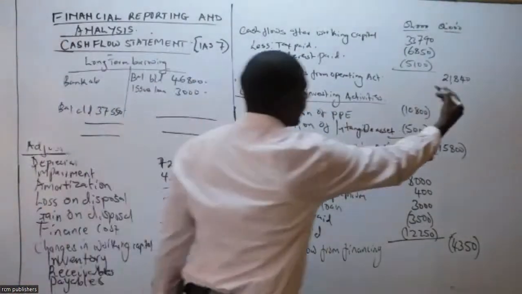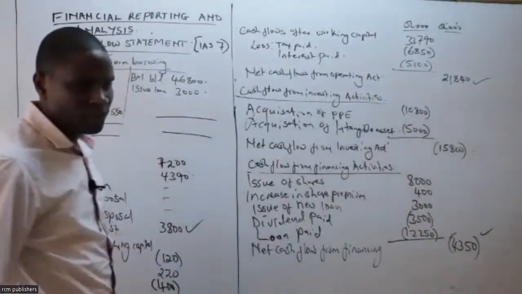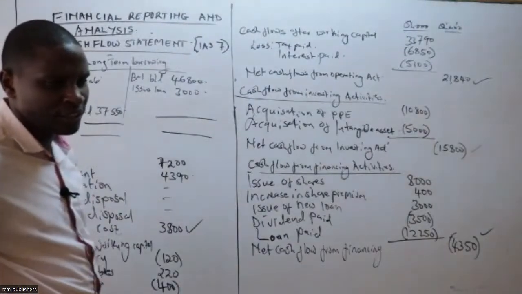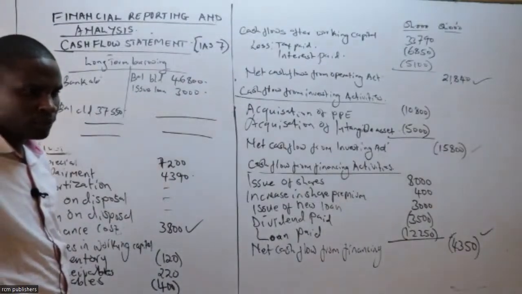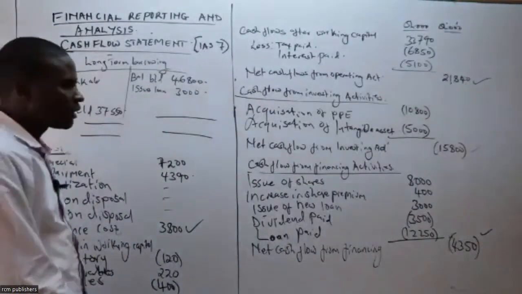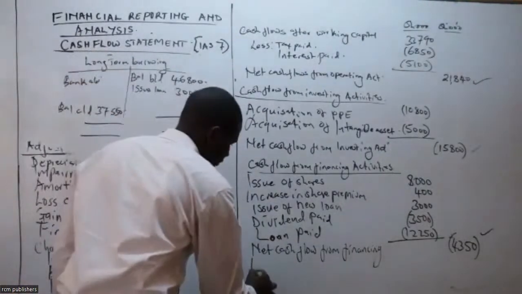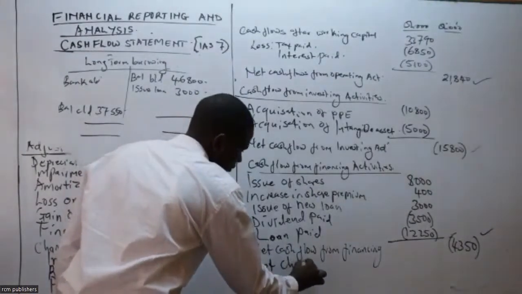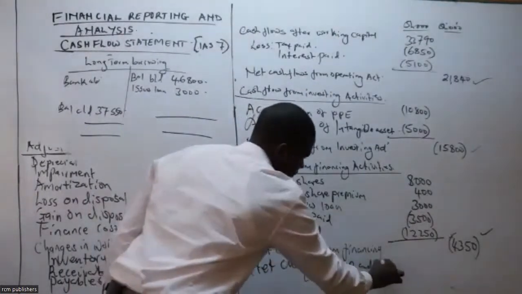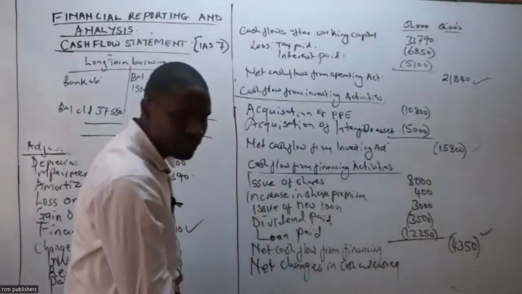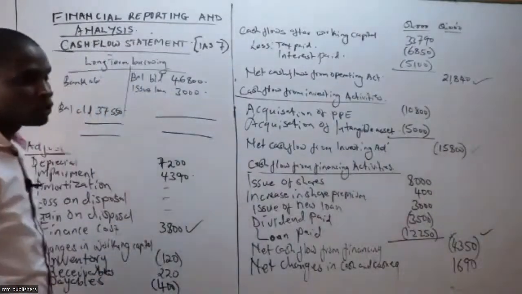Now can you pick this minus this minus this, the three. Kindly after class, share the additional info so that I can screenshot. Okay. So we shall do that. Can you add for me so that we get the net changes in cash and cash equivalent? I've been given 1,690. Class, we usually add